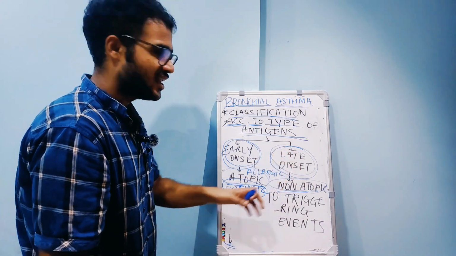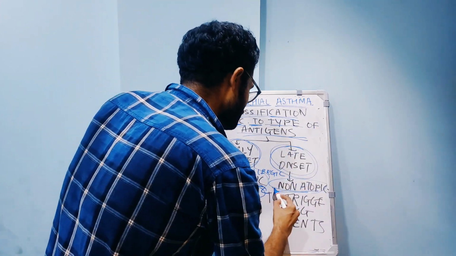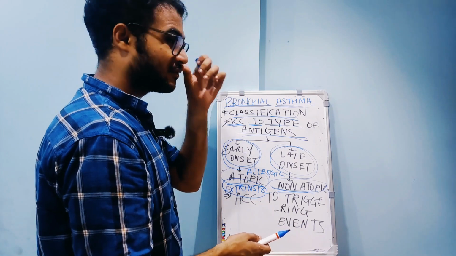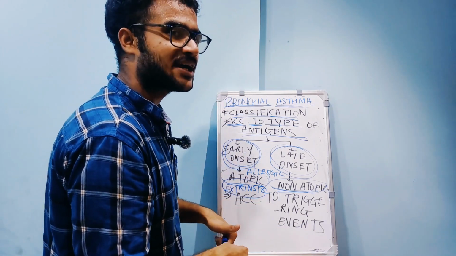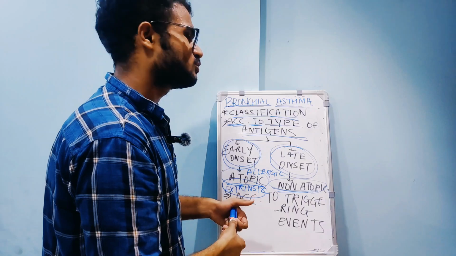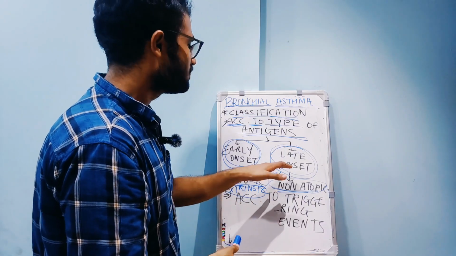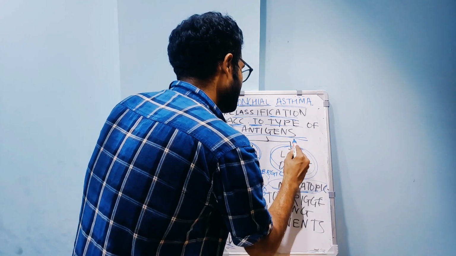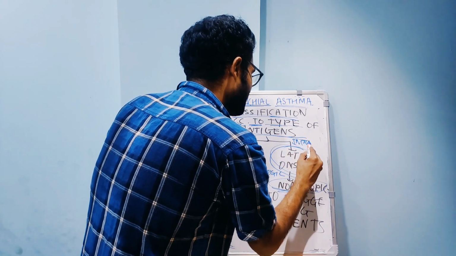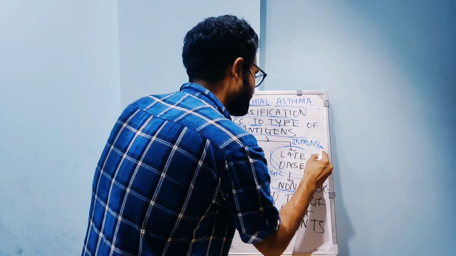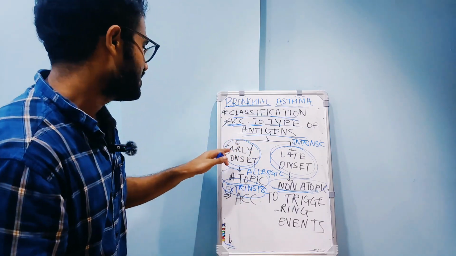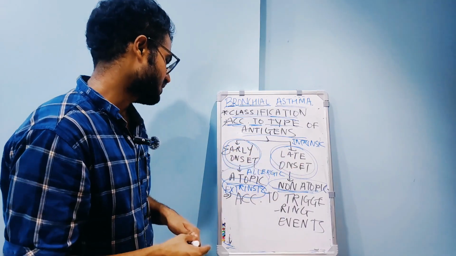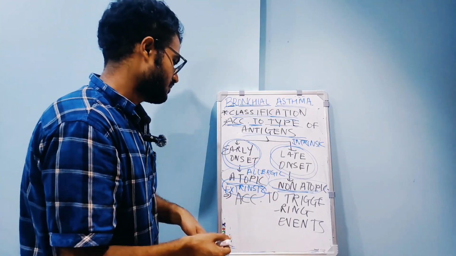And its counterpart is late onset, which happens during old age, and it is non-atopic. It is caused by environmental factors like respiratory viruses, influenza, parainfluenza, rhinoviruses, and also smoke fumes. It is non-atopic, it is intrinsic, and the family history is negative. So basically this is early onset, late onset, atopic, non-atopic.